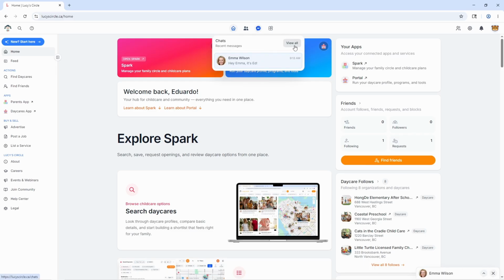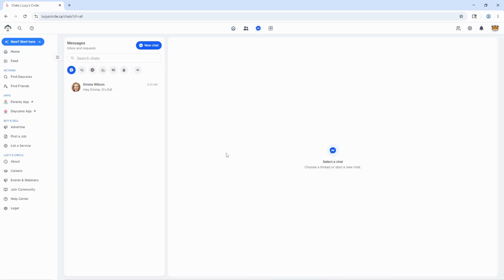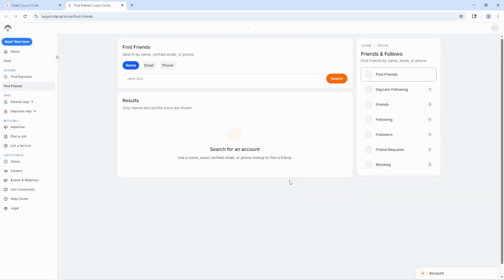The other thing that you can do is you can click directly into view all, and you can end up in the chats page. And you'll have the same capabilities over here. You'll have all your chats, the ones with friends, regular chats with other people, requests, hidden chats, locked chats, and the ability to mute or show chat sounds. You can click to start a new chat right here, which will take you back basically to finding people if you don't have any active friends.